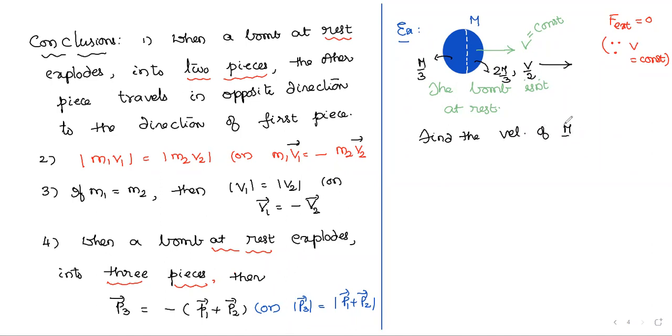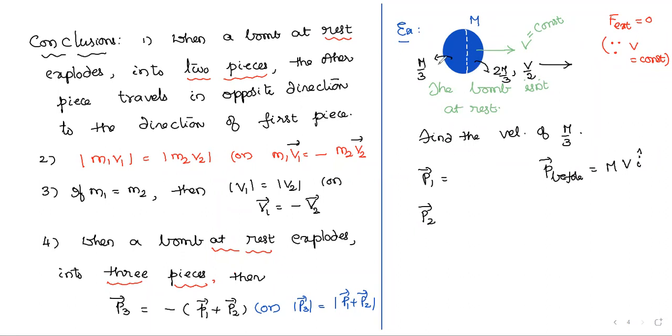Okay. Now you check, you can easily solve this problem. How, sir? Look at, you understood the point, F external equals 0. So you have to calculate the total linear momentum before, and the linear momentum of the first piece and second piece of the two pieces after the explosion. Total linear momentum before: its mass is m and its velocity is v, traveling along x-axis, mv i cap.